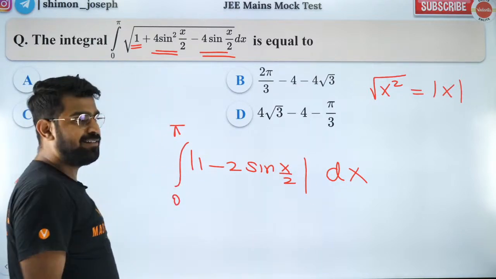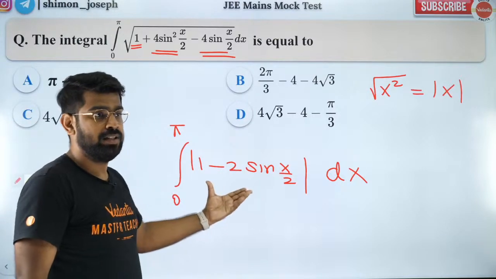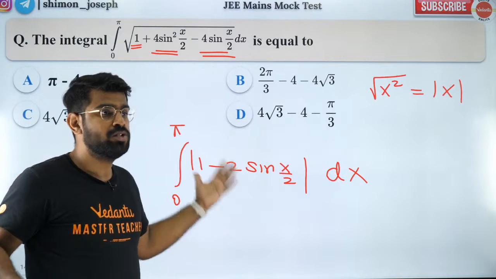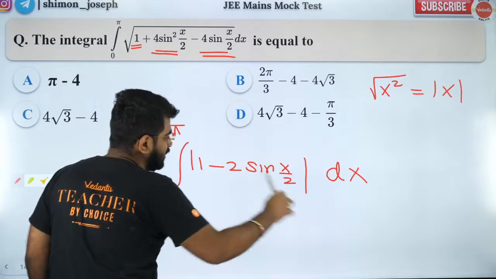Is that right? Everybody cool? So now, how will the modulus split? Because only after I open the modulus, I can integrate. So how does the modulus split? I have to check where it is negative and where it is positive.